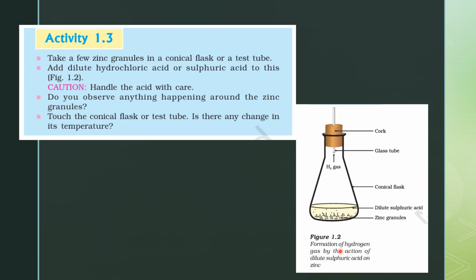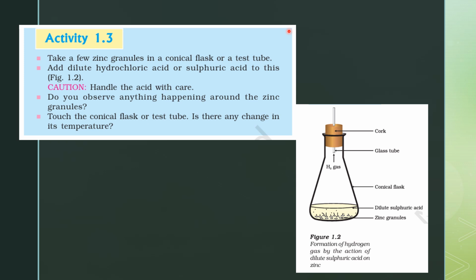We observe the formation of hydrogen gas by the action of dilute sulfuric acid on zinc. Okay, so how are these hydrogen gas bubbles observed? You will see bubbling or fizzing around the zinc granules. So hydrogen gas is produced when zinc and the acid react. Okay, we will understand the equations involved later on.